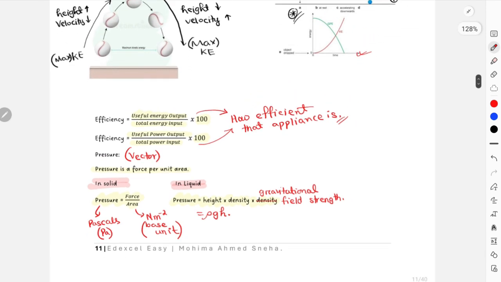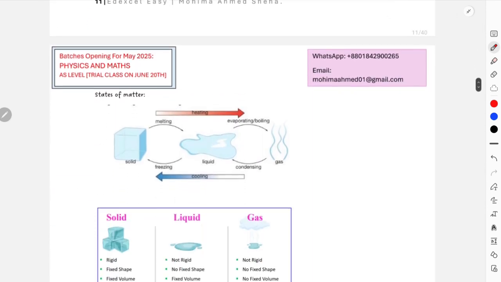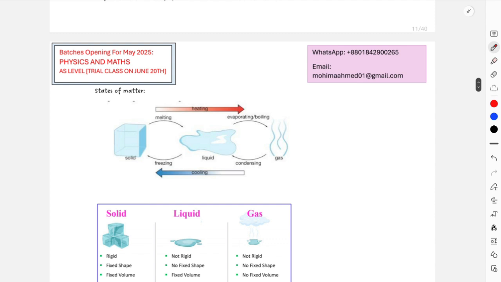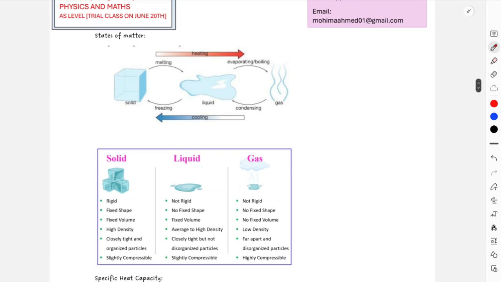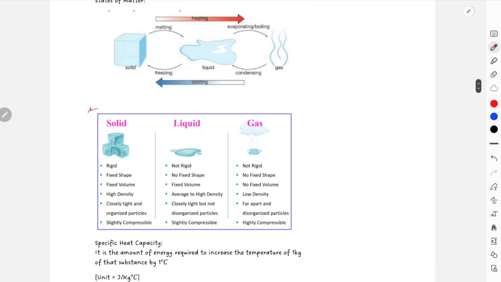Then after this we'll move on to the 3 states of matter. Again important: liquid, solid and gas. It's not that important to understand these statements, melting, freezing, condensing. These are important for chemistry, not for physics. But this part is important.